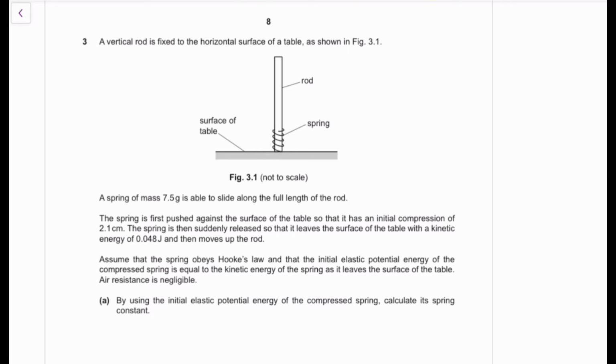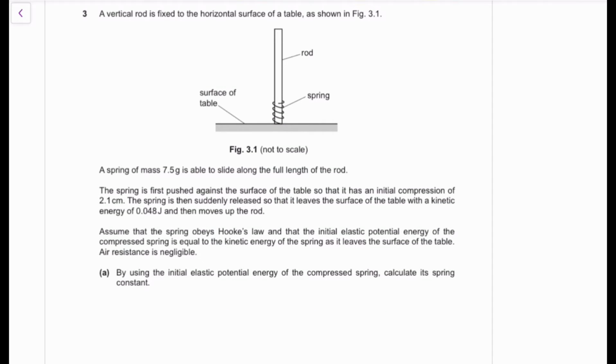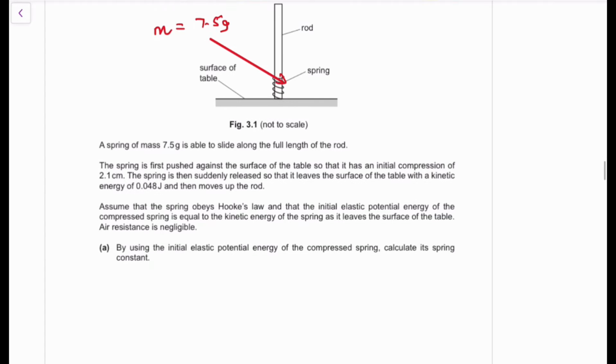We've been given a vertical rod that is fixed to the horizontal surface of a table. A spring of mass 7.5 grams is allowed to slide along the full length of the rod. So this is our spring with a mass. The spring has a mass of 7.5 grams. Wow, this is a very light spring, but that's very important. The spring is first pushed against the surface of the table. So you compress your spring, it has an initial compression, then you release it, and it bounces and moves up the rod.